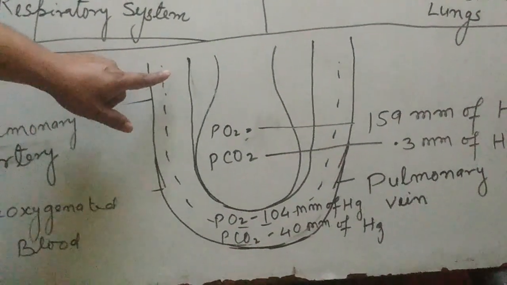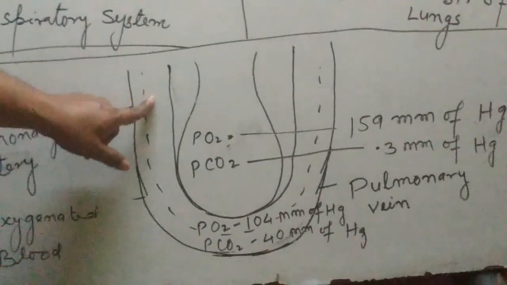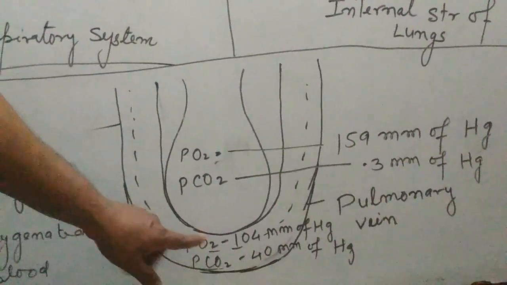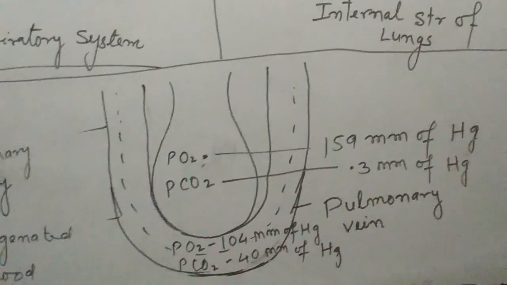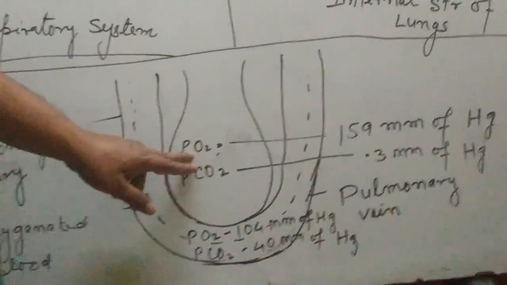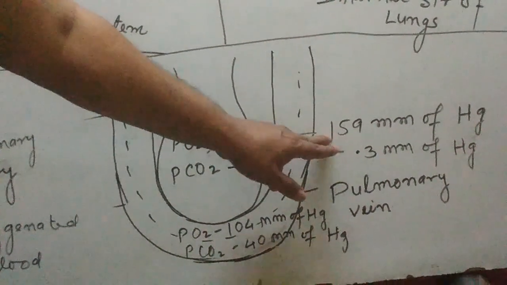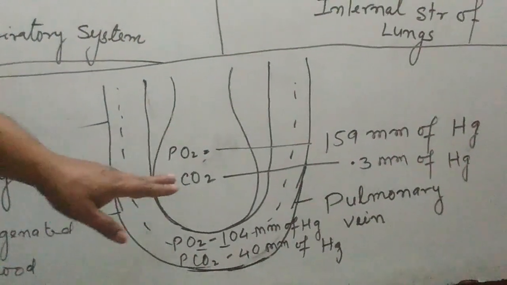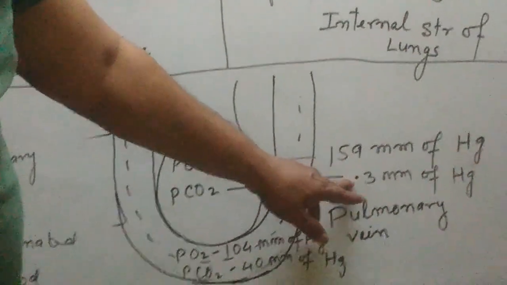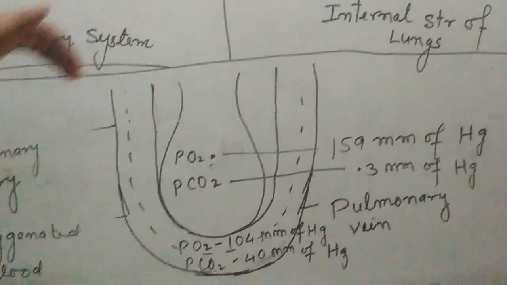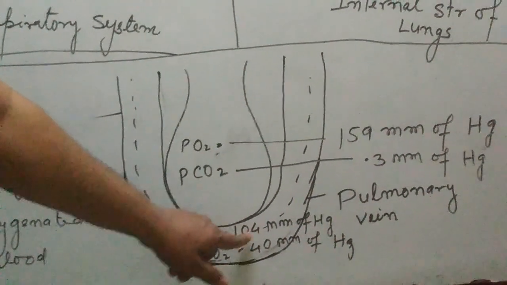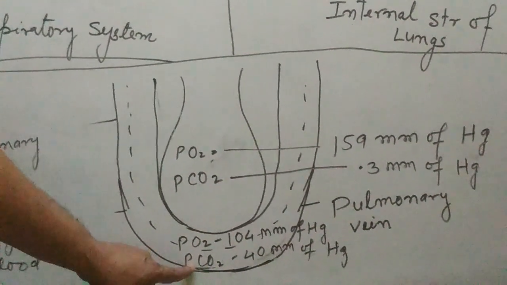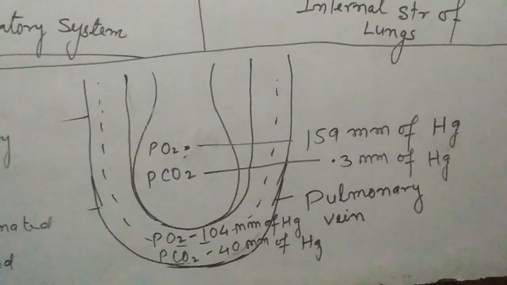The structure is here. The pulmonary artery carries deoxygenated blood and gases exchange takes place through alveoli to pulmonary artery. In alveoli, the partial pressure of oxygen is 159 mm of Hg and partial pressure of carbon dioxide is 0.3 mm of Hg. But in case of deoxygenated blood, partial pressure of oxygen is 104 mm of Hg and partial pressure of carbon dioxide is 40 mm of Hg.